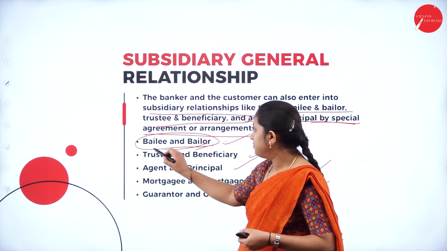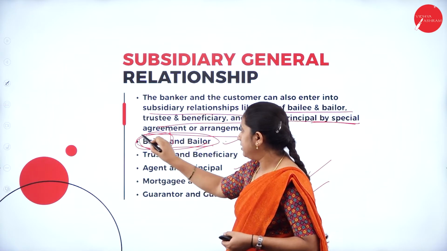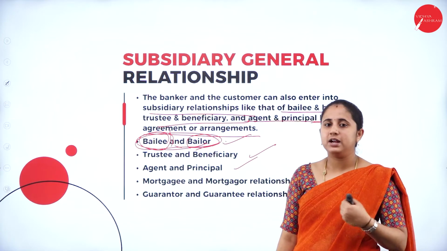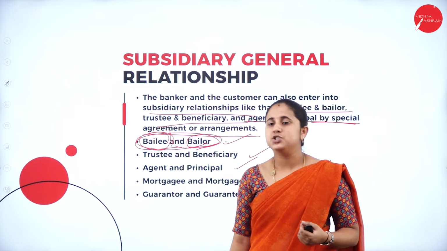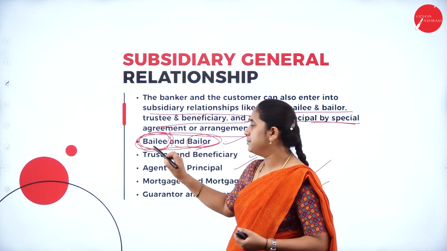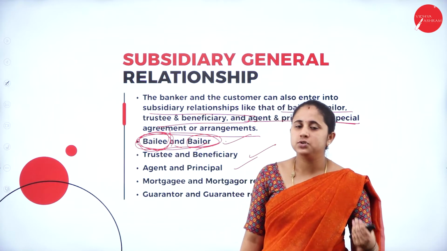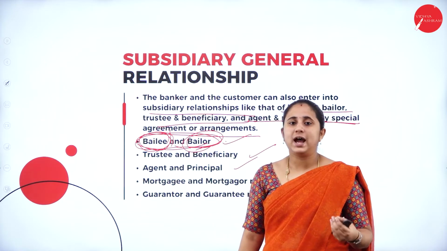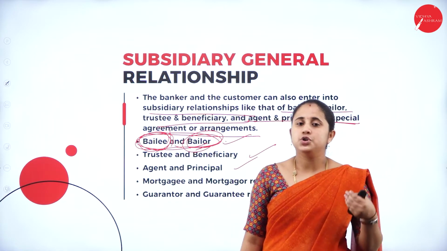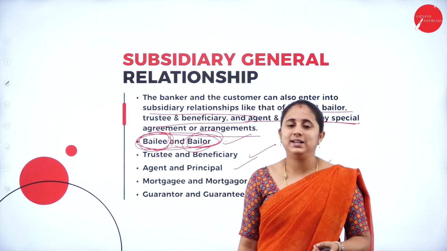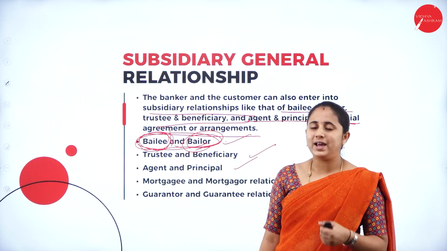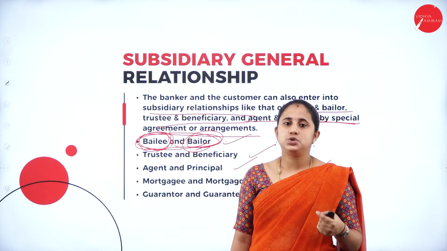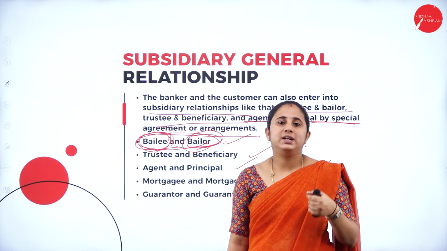In this situation, the banker becomes the bailee and the customer becomes the bailor. The banker is the bailee for those valuable things or documents, and the customer is the bailor. Now the banker has the responsibility to safeguard those valuable things or documents, and needs to surrender them back whenever necessary.